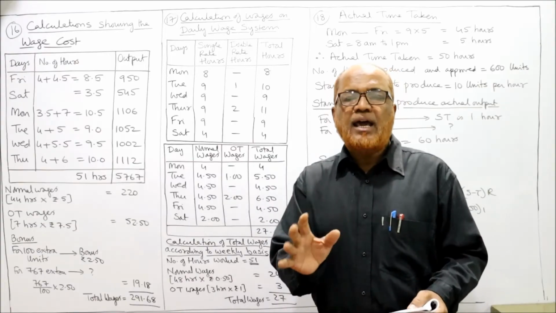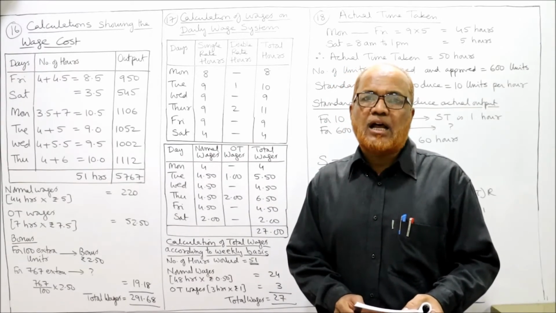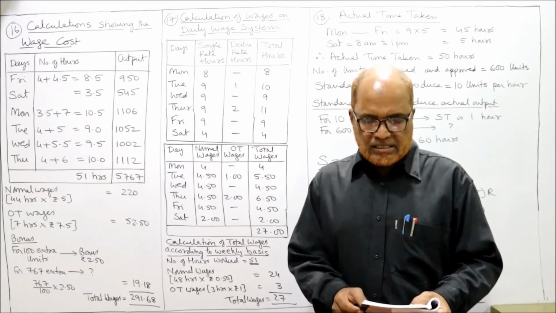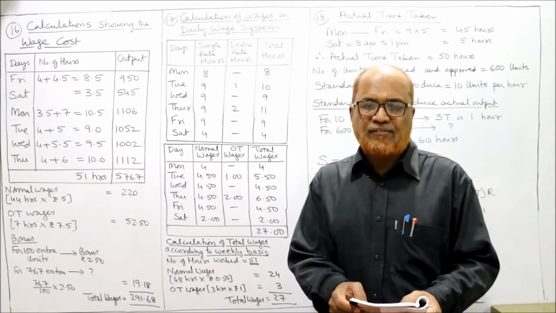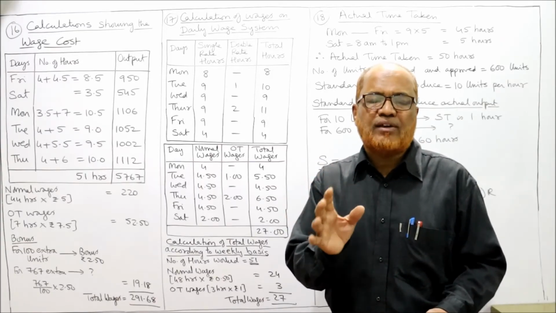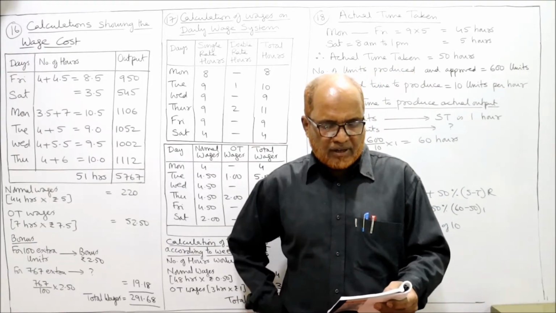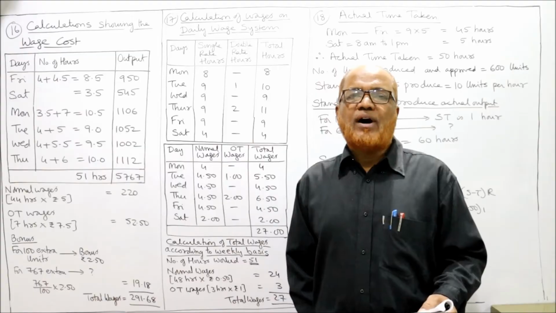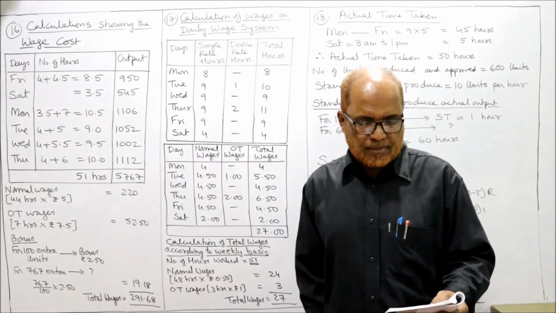Hours. On Monday he has worked 8 hours. On Tuesday 10 hours. On Wednesday 9 hours. Thursday 11 hours. Friday 9 hours and Saturday 4 hours. These are the number of hours he has worked on each weekday. Now total working hours of the week are 51. The total number of hours a worker has to work normally is 51 hours.